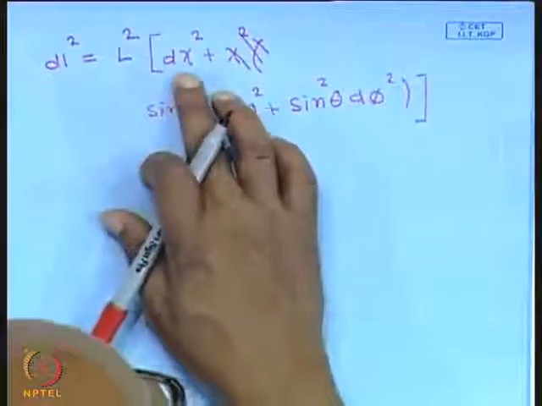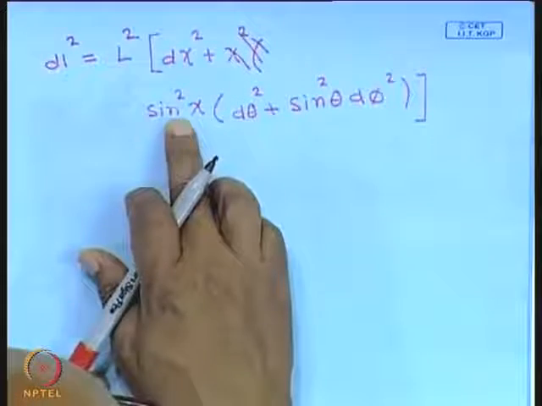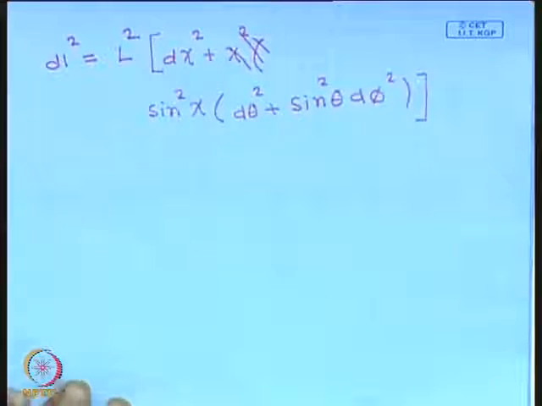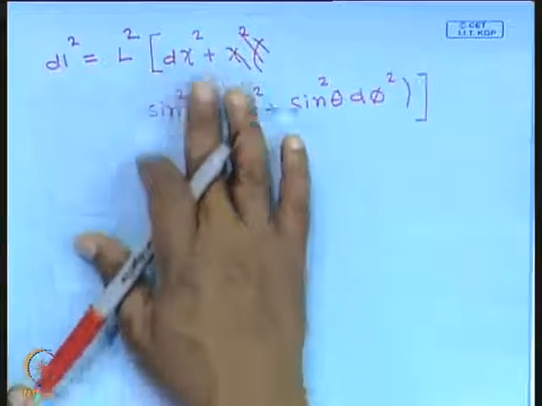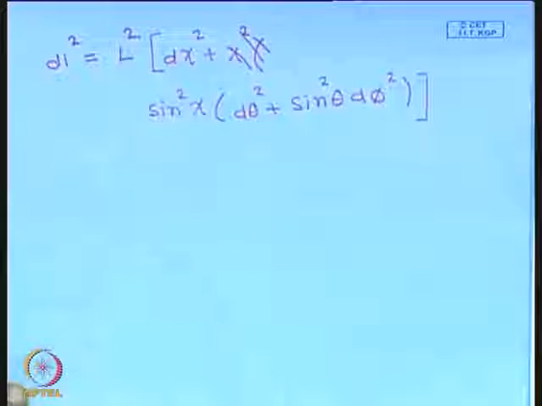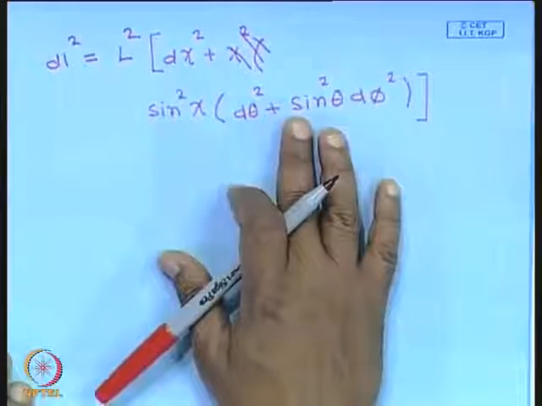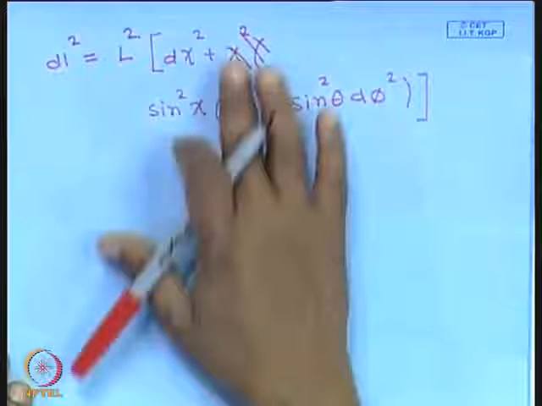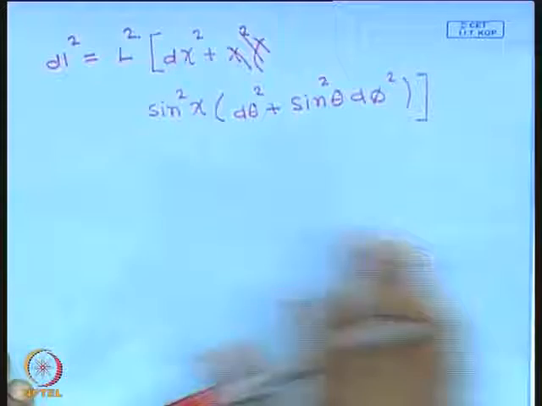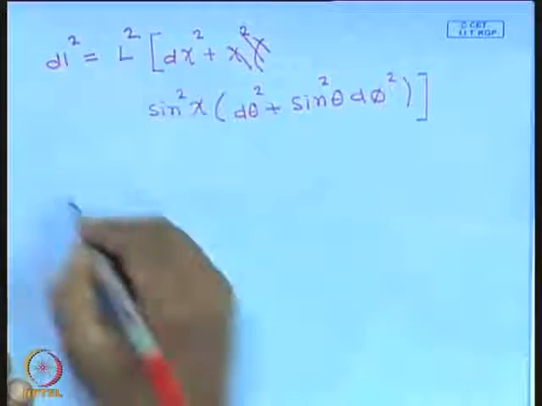So you see the way you calculate distance in this coordinate system, it's d chi square plus sine square chi times d theta square plus sine square theta d phi square. So this is like a spherical polar coordinate system, except that you have this extra coordinate chi appearing. This is the thing that we will try to interpret. The interpretation is quite easy. To interpret this, let us fix the value of chi. Let us look at some fixed value of chi.